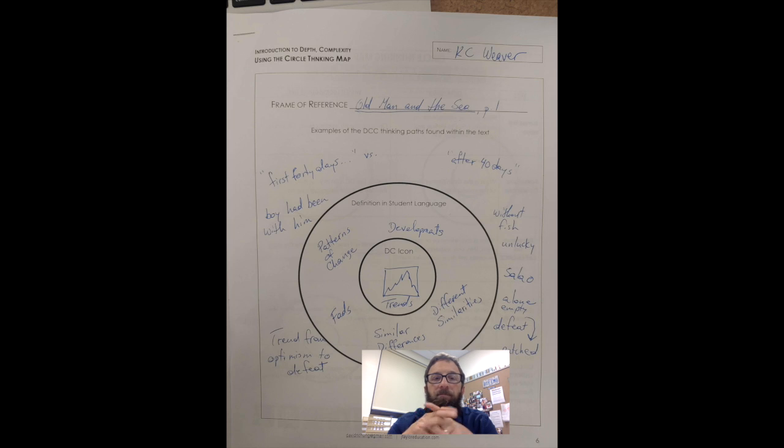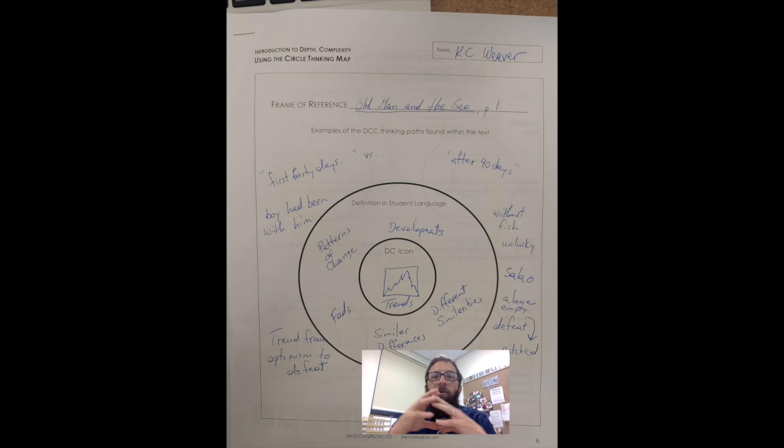That sounds pretty difficult. Then there's the inner circle, and then on the next concentric circle, I wrote down in my own words how I would define trends. Like I saw it as similar differences or different similarities. I saw it as patterns that kind of change over time. I saw it as developments that are happening in some trend of some kind, fads almost. So that's what I put in there for my definition. That helps me as I analyze the first page.